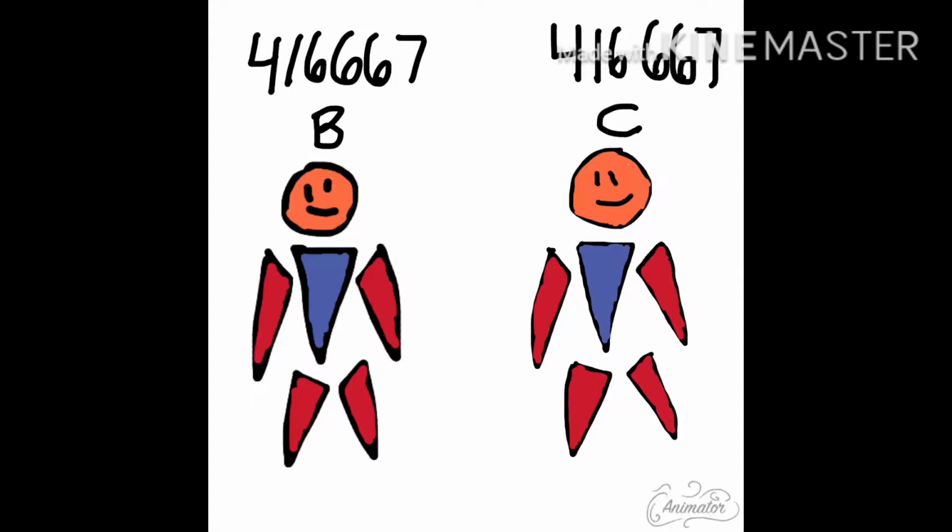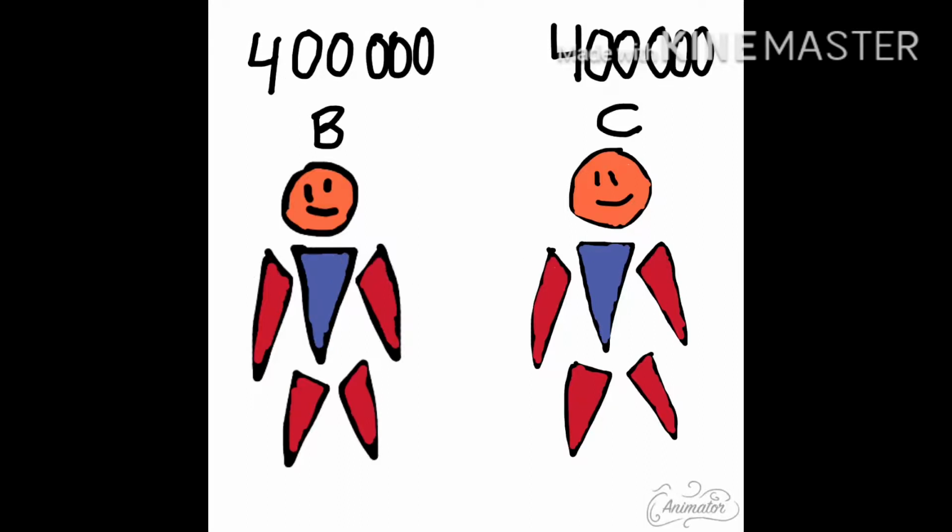But since they decided to give A 200,000 instead, their share would decrease by 16,667 each. Their deficit would be computed by 200,000 minus 166,667 equals 33,333. Since they share equally, we divide it by 2, so their result would be 16,667, and we deduct it from the share of 416,667. So Mr. B and C would each get a share of 400,000 at the end of the year.